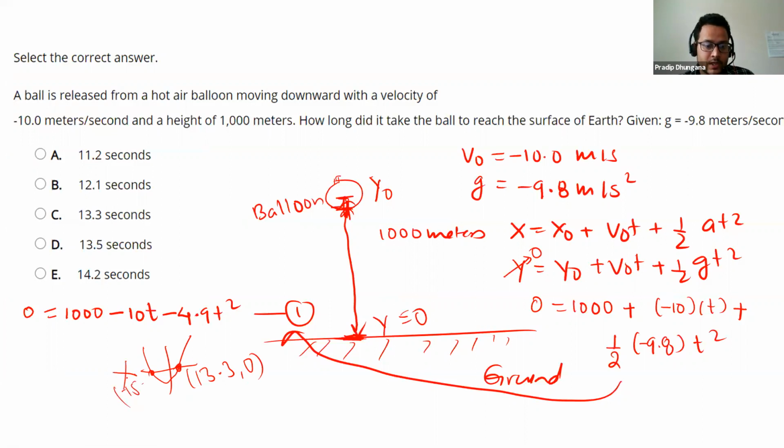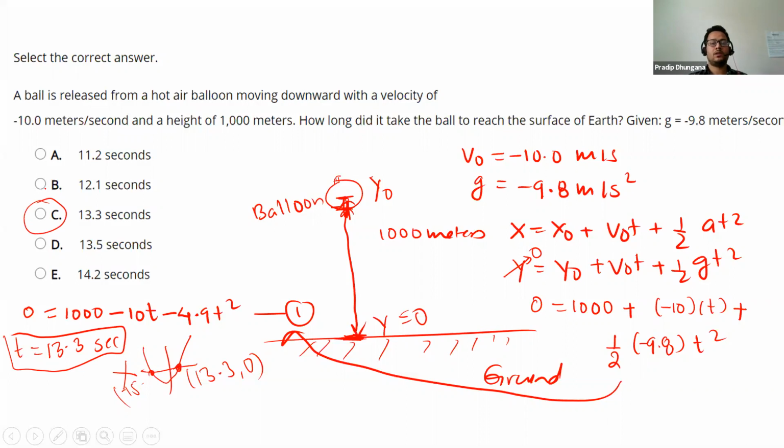We have to exclude that because time cannot be negative. So our solution for t from this equation is 13.3 seconds, and the correct choice is C. At 13.3 seconds, the ball will reach the surface of Earth.